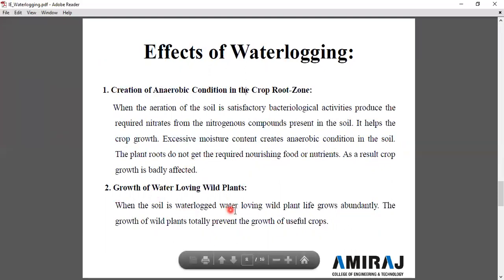Growth of water loving wild plants. When the soil is waterlogged, water loving wild plant life grows abundantly. The growth of wild plants totally prevents the growth of usual plants. As we know, there are grasses that grow in the monsoon season, so they reduce the growth, and consume all the beneficial nutrients from the soil which help the crop to grow.